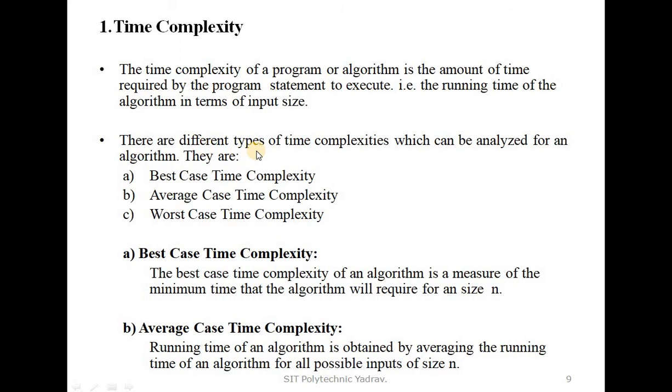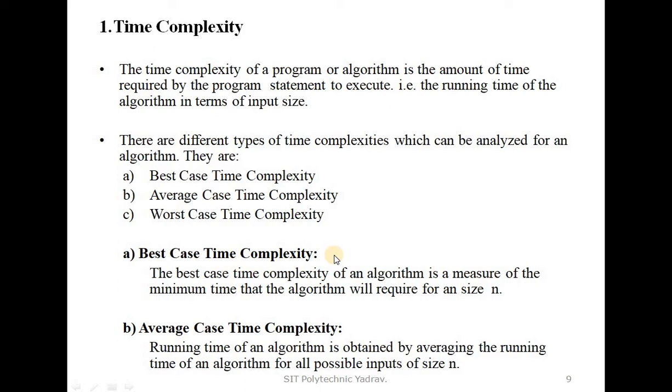There are different types of time complexities which can be analyzed for an algorithm. They are best case time complexity, average case time complexity, and worst case time complexity. We are studying them in detail one by one. First, best case time complexity.